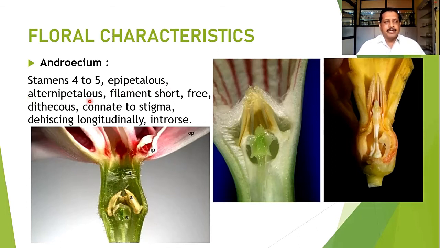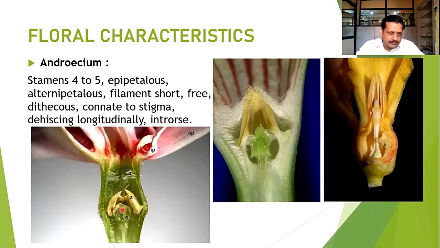They are alternipetalous, and filaments are very short, free, and anthers are dithecous, having 2 anther cells and connate to the stigma. Most of the times they are attached to the stigma, and they are dehiscing longitudinally, and mostly introrse type of anther cells are there. Here you can find the typical conditions in the family Apocynaceae.